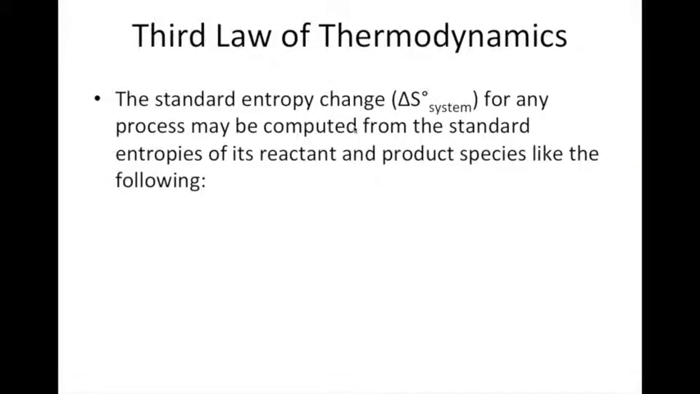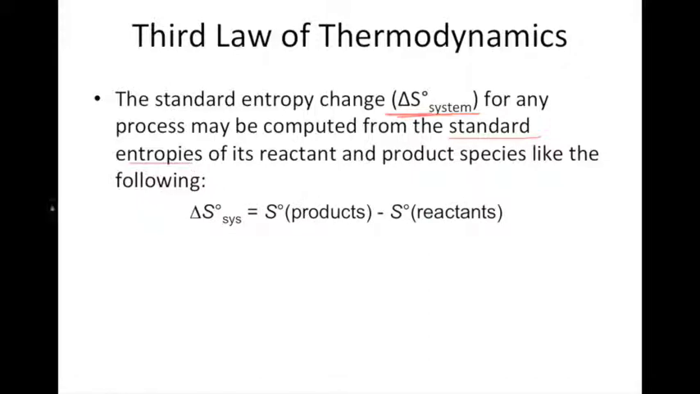So the standard entropy change, now that we know how to figure out the absolute entropies of substances, allows us to calculate the entropy change for a system, where the system is a chemical reaction or a physical process. So the standard entropy change for any process can be computed from the standard entropies of the reactants and products. So we can use the following formula.